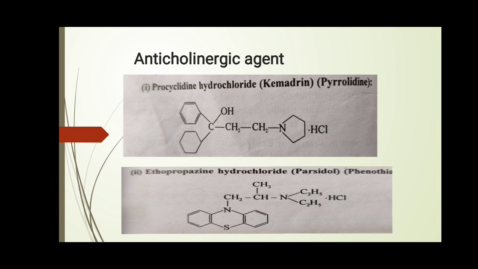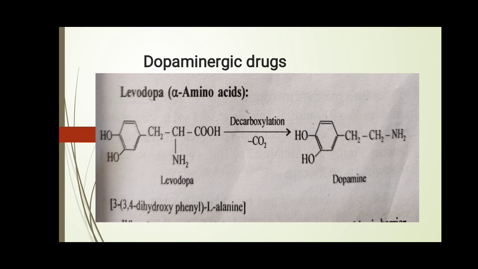Examples of anticholinergic agents are kemadrin, and the second anticholinergic agent is parsidol. Third, dopaminergic agent. Example, levodopa is an alpha amino acid.